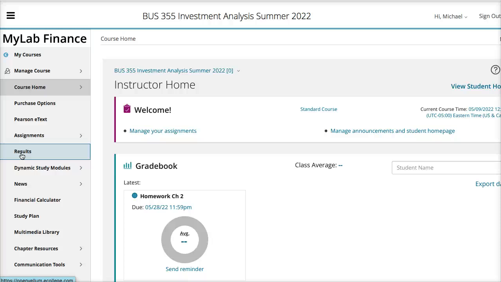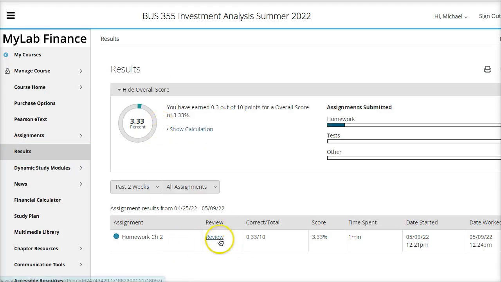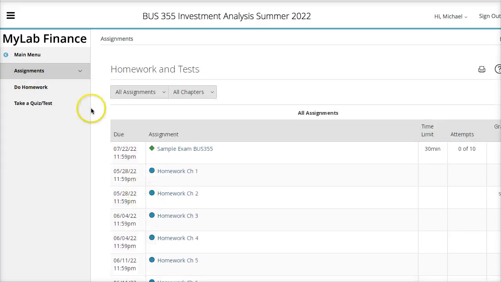Once the homework is completed, if you want to use the homework to study for the exam, you can click on Results here, and Results will list all the homeworks you've completed, and you can click back into them and review your homework and the homework problems, which is important because they oftentimes pick these problems and put them on the exam. So remember, assignments will be in here for all your homework assignments, and then you will have your exams here as well on the due dates of the exam. You look to Blackboard to see when those due dates are.